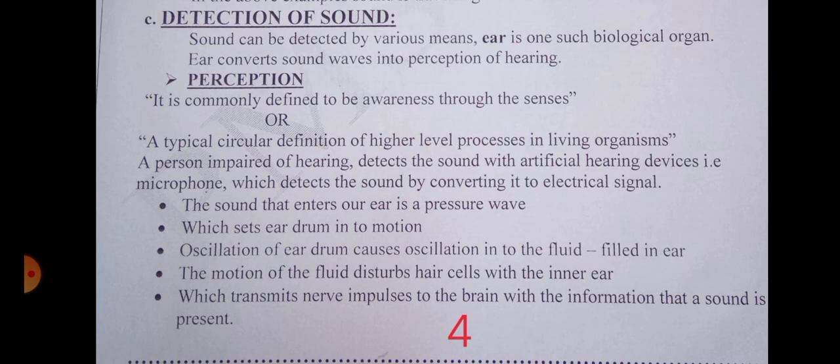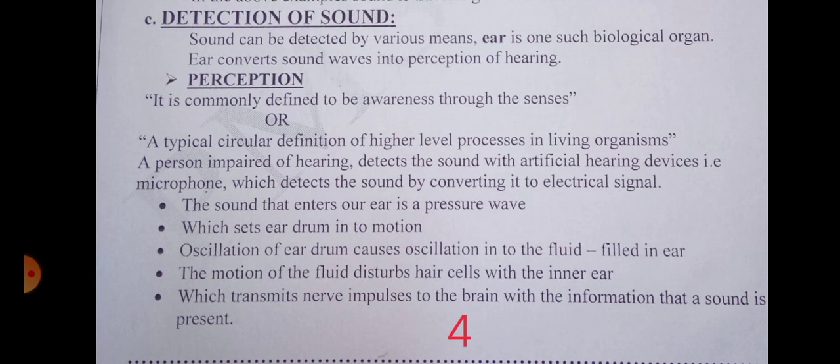The sound that enters our ear is a pressure wave which sets the eardrum into motion. An oscillation of the eardrum causes oscillation in the fluid filled in the ear. The motion of the fluid disturbs hair cells within the inner ear, which transmit nerve impulses to the brain with the information that a sound is present.